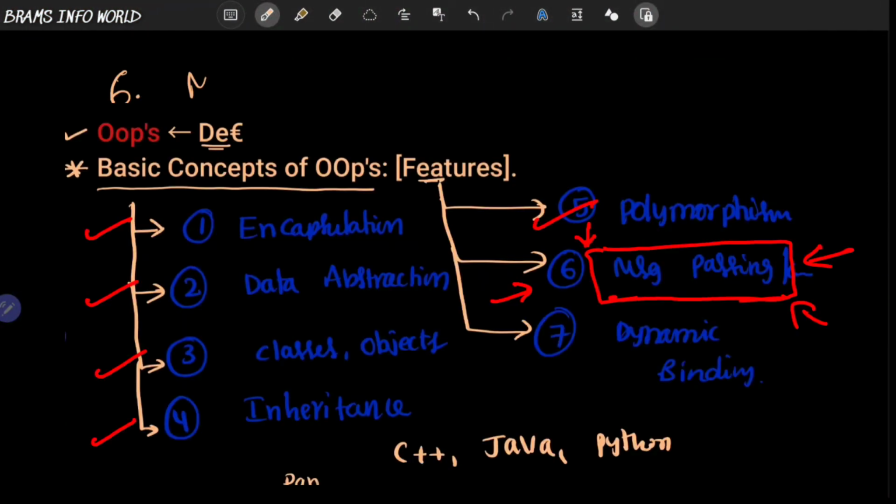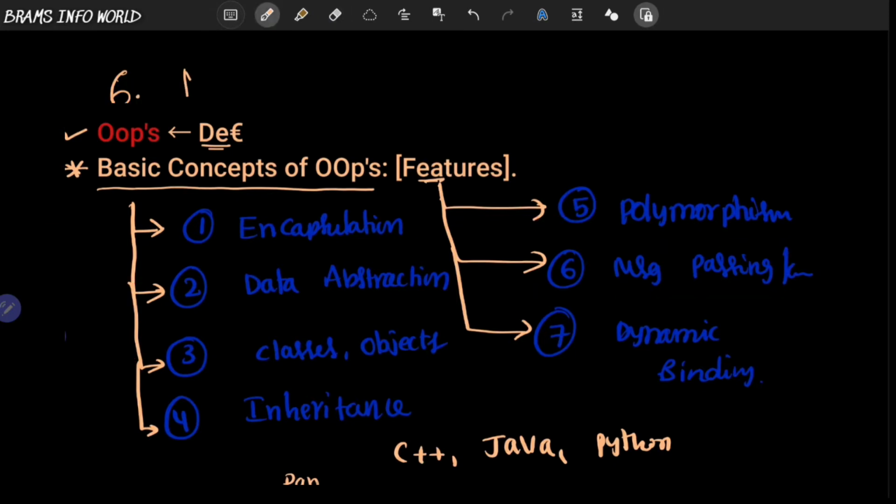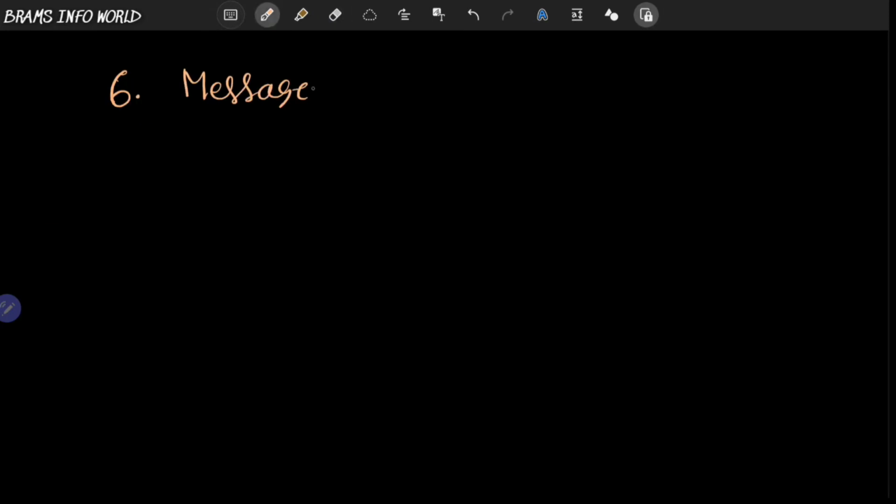Let us talk about the next feature from the OOPS. That is nothing but message passing. So what is the concept of message passing? Let us discuss. This OOPS concept is completely based on objects as well as classes.